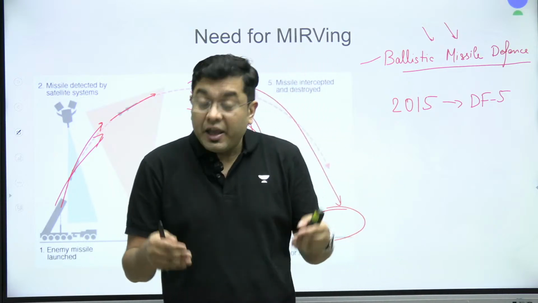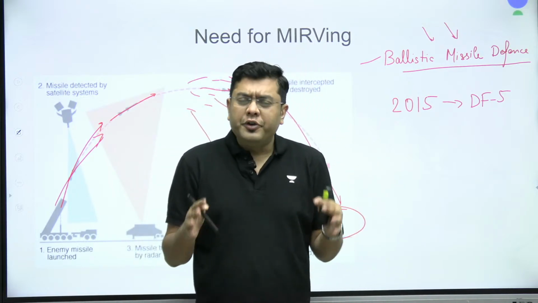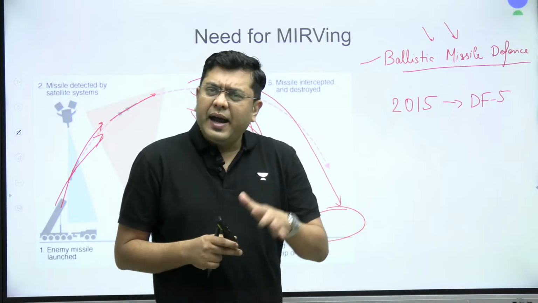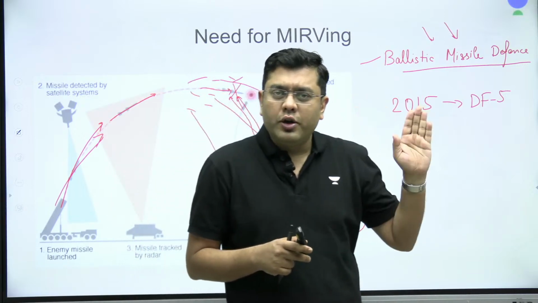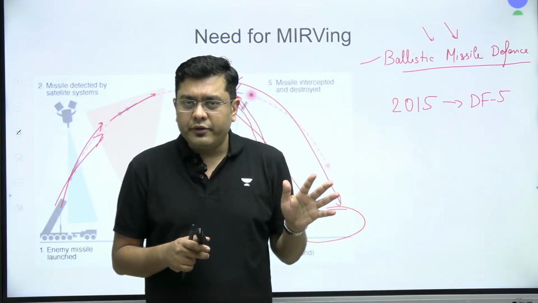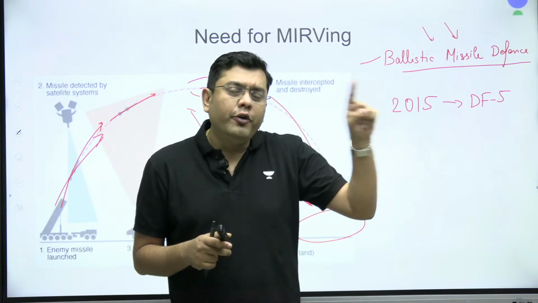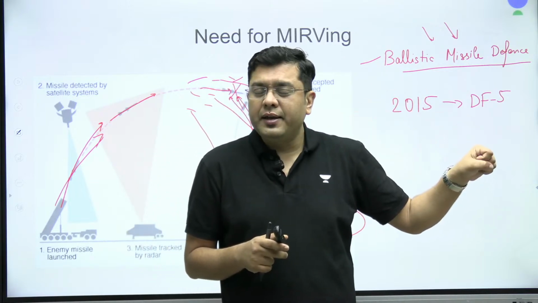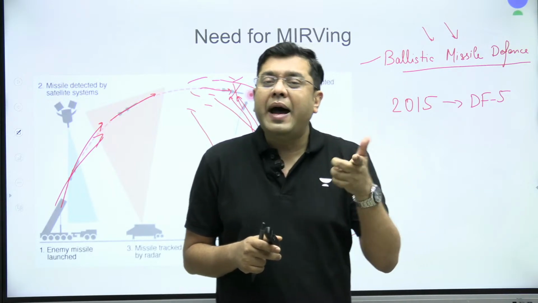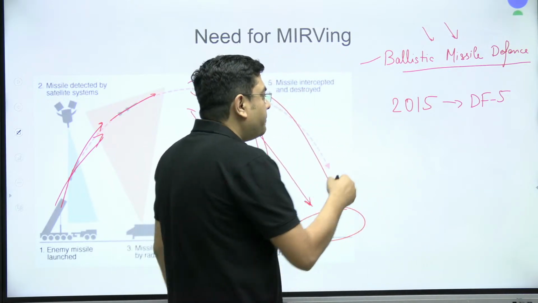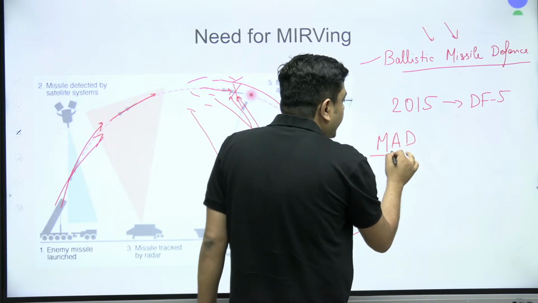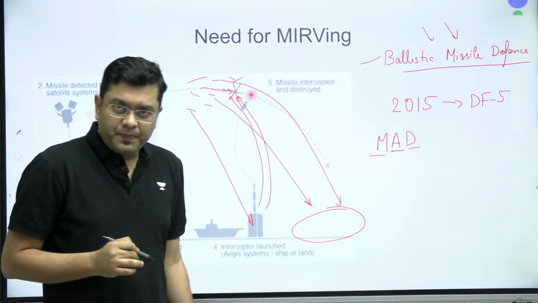Now, ever since the development of its nuclear doctrine after the Pokhran tests, India had made its stance very clear that, look, we are a nuclear power, but we are a responsible nuclear power as well. So we won't go for a first strike, but we will follow the principle of MAD. MAD is a principle in defense circles which talks about mutually assured destruction.